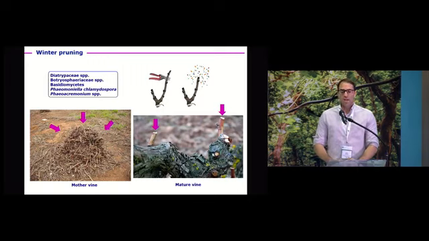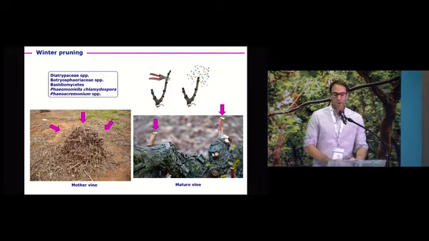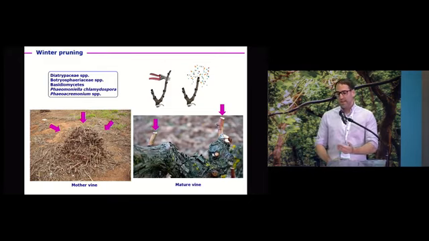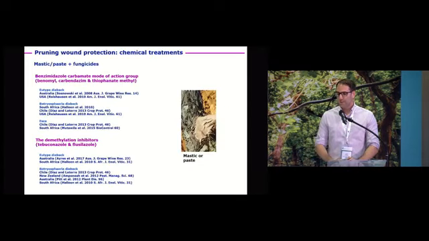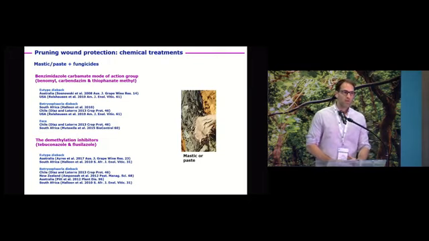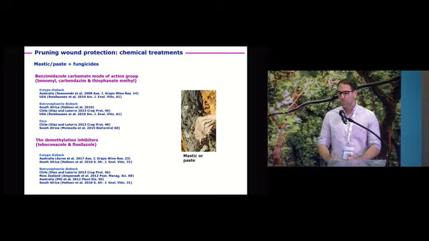The annual wounds, mainly made during winter, are, as Akif said before, probably one of the main points of entry of these pathogens into the plant. You can see here a couple of examples of the number of wounds made in the mother vines, in the nurseries, and also in mature vines in the vineyard. So much research has been done evaluating different products to protect pruning wounds.